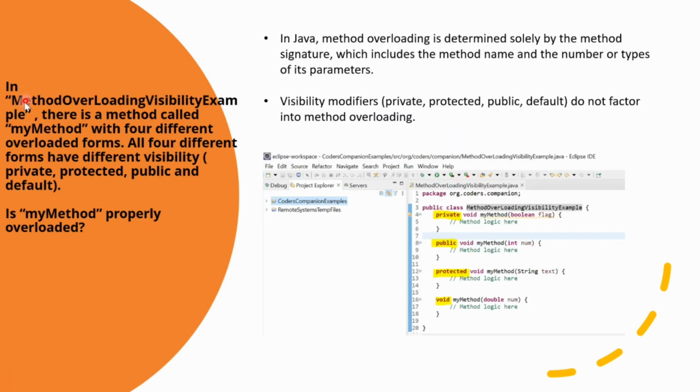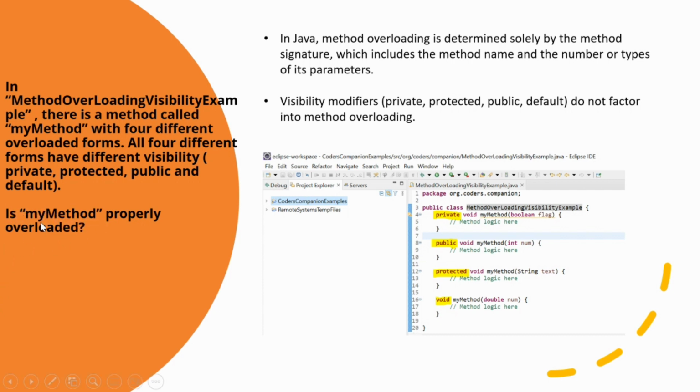So the next question is, in the method overloading visibility example, there is a method called myMethod. See, here I have defined four methods: myMethod, myMethod, myMethod and myMethod. All the four methods are overloaded because they have different types of parameters inside them. So all the four different forms have different visibility. One is private, another is public, then we have protected, and another one is void, which is default. So is myMethod properly overloaded?